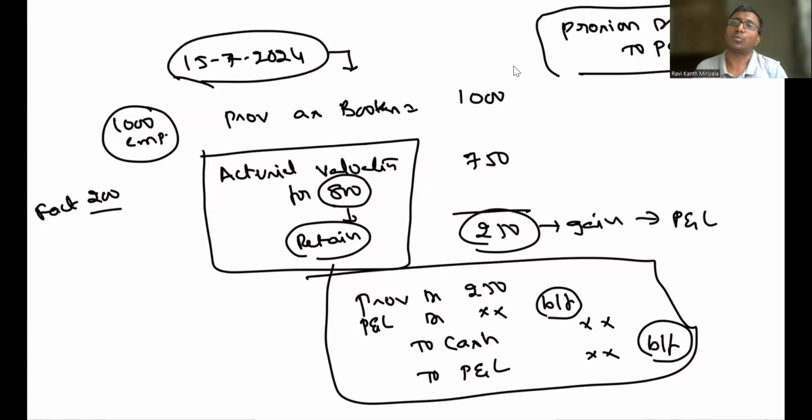The remaining amount is supposed to be reversed. Right. If you are making a payment, it goes to cash. Whether I'm paying lesser money, more money, or no money, the balance amount is going to be transferred to the profit and loss statement. Okay, guys, this is about your defined benefit employee benefits.